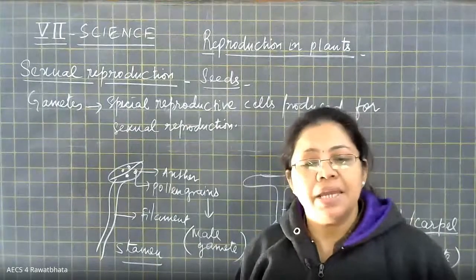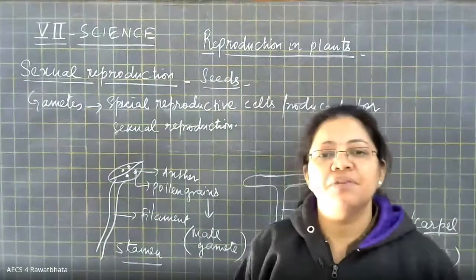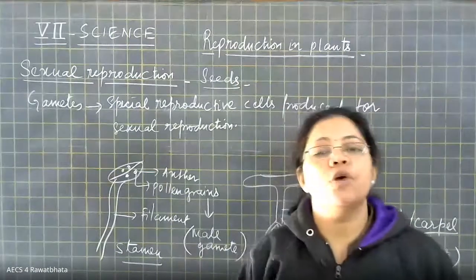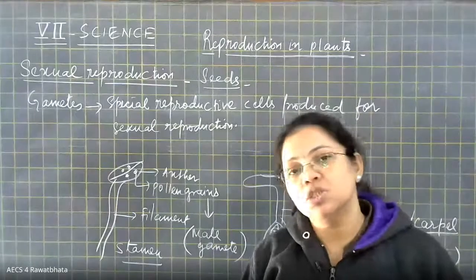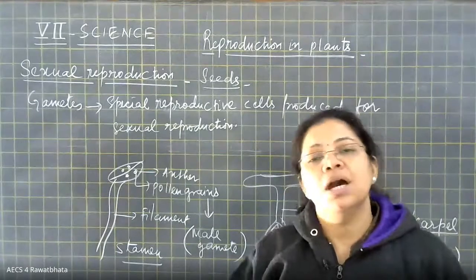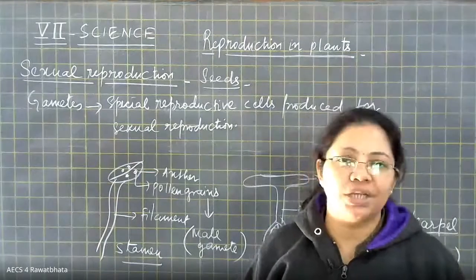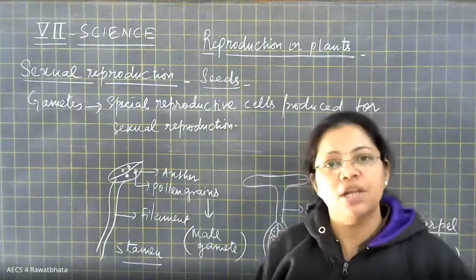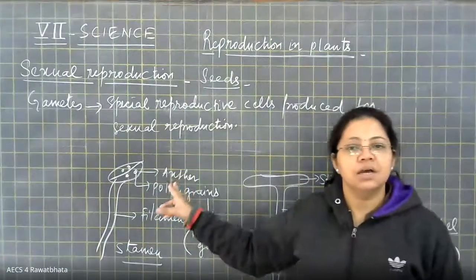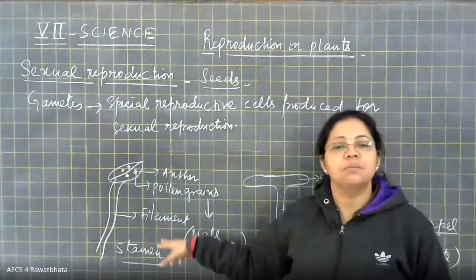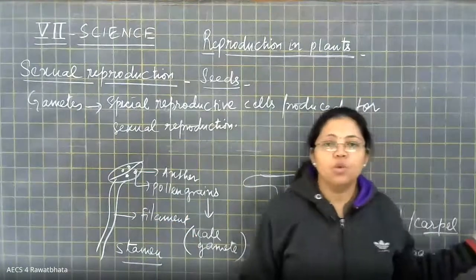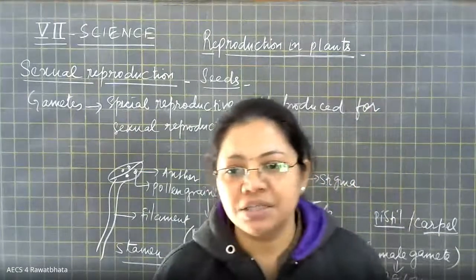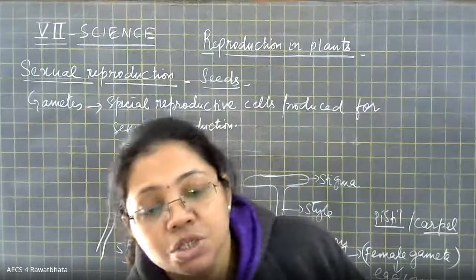Okay. Angana, inside the pollen grain, the male gamete which is present is a single cell only. And the same is true for the egg or ovum, that is also a single cell. But you will learn in higher classes that their nature is haploid. Haploid means they contain half the number of chromosomes. So you will study that ahead. So right now simply remember that the anther contains pollen grains which contain the male gamete. The ovule contains the egg which is the female gamete. Right? Okay.